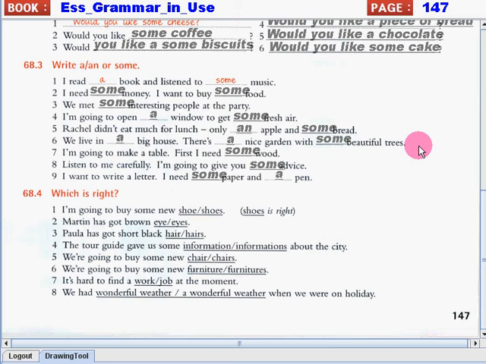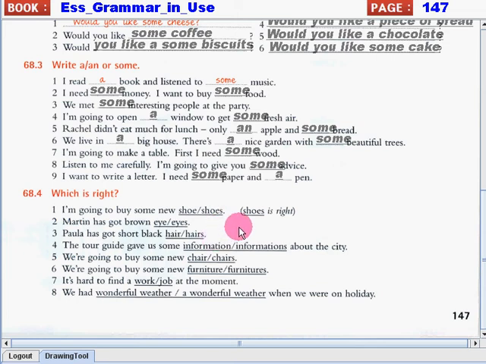Now, let's go on to the last exercise. The direction is, which is right? We have to choose the right word for each sentence. Let's have number 1 as an example. I'm going to buy some new shoe or shoes. Of course, the right word is shoes. I'm going to buy some new shoes.